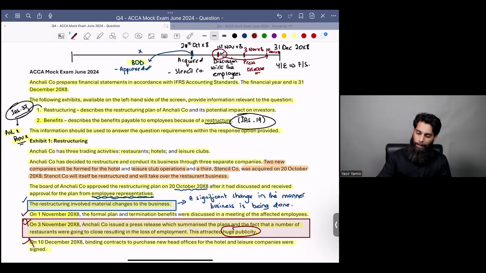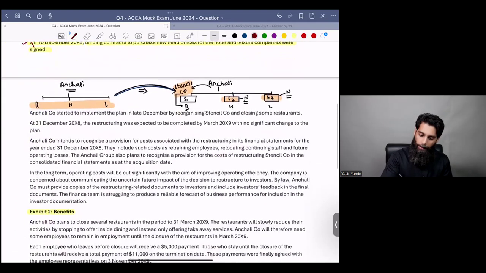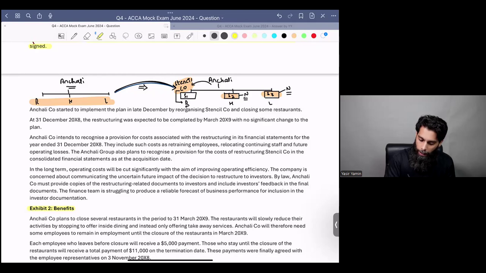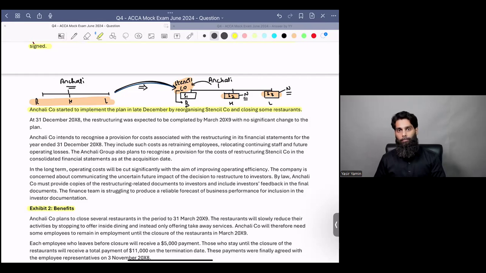All right, let's move forward. Examiner says the company started to implement the plan in late December by reorganizing one company and closing some restaurants. So they have already started to apply the restructuring plan even before the accounting year end. Accounting year ends on 31st December 20X8, mind you.